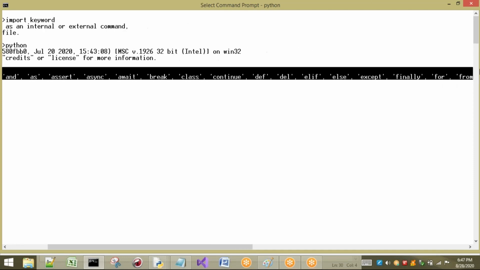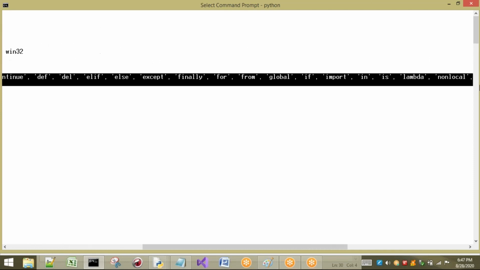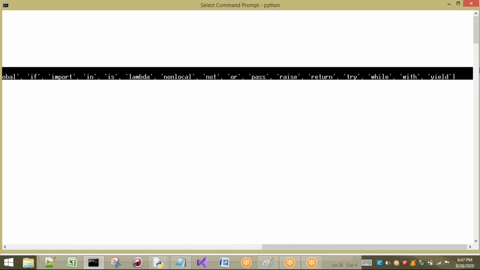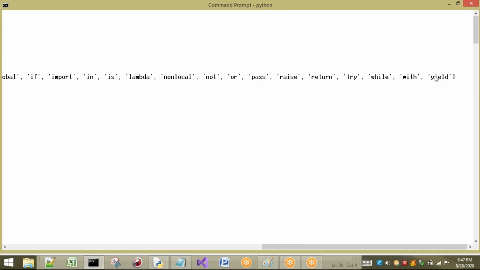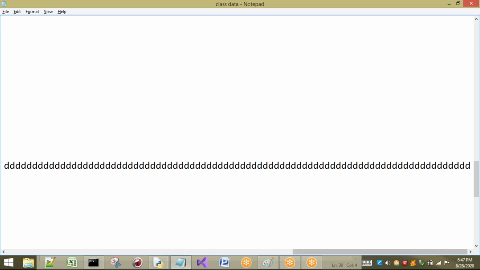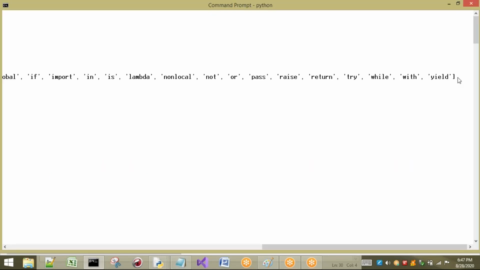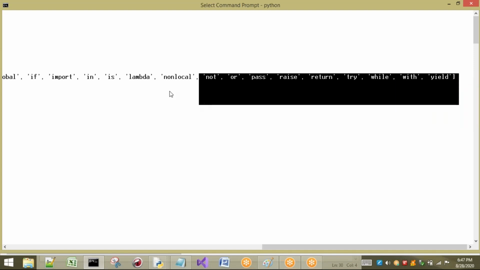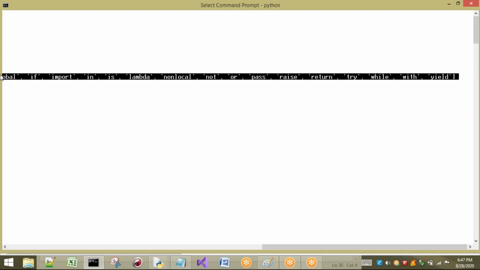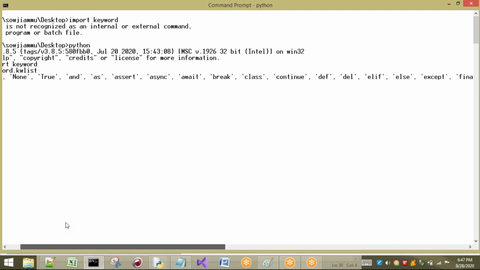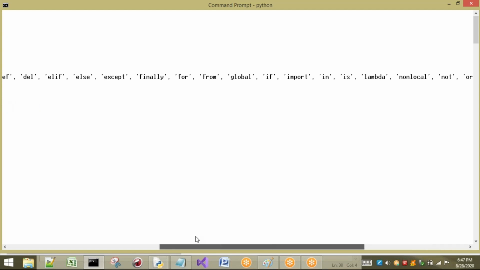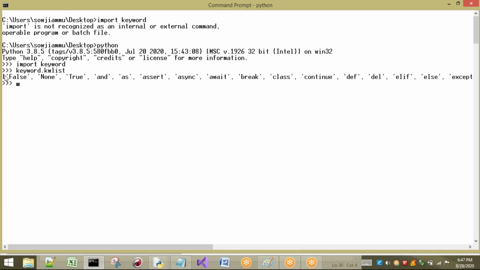There are many keywords here. These are the 35. Total 35 keywords will be there.